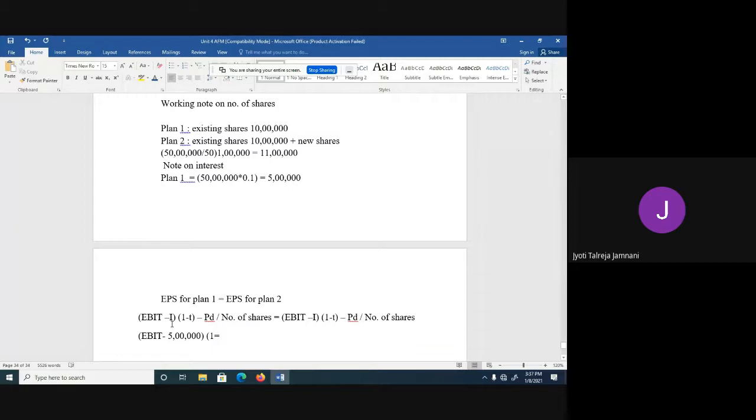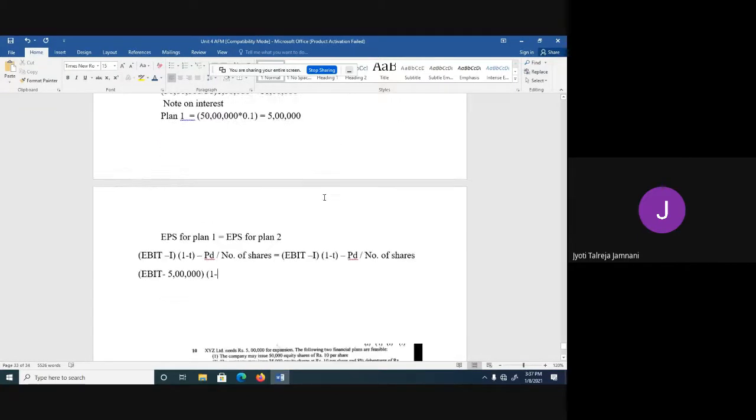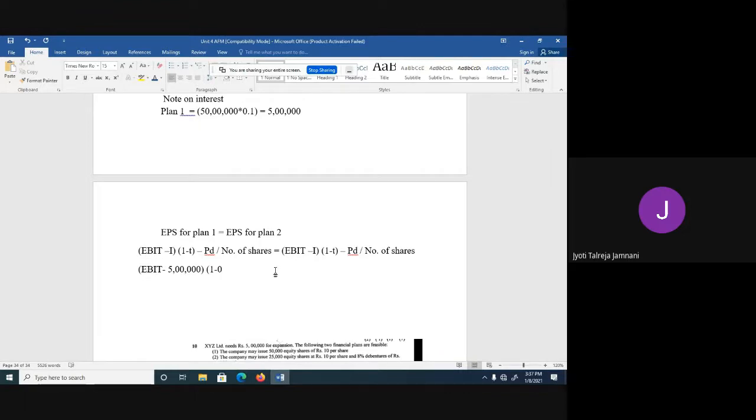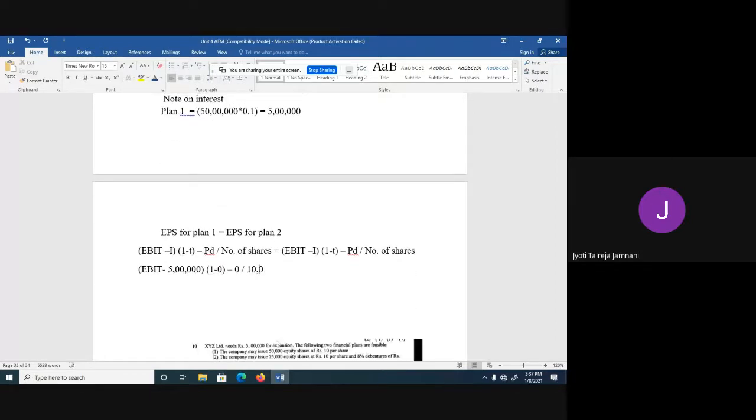The tax rate is not given in the problem, so we'll write it 0. There is no tax. Minus preference dividend is also 0. There's no preference dividend. Divided by number of shares. In case of plan 1, the number of shares are 10 lakh. Only the existing shares, no new shares, because plan 1 goes for debentures borrowing.